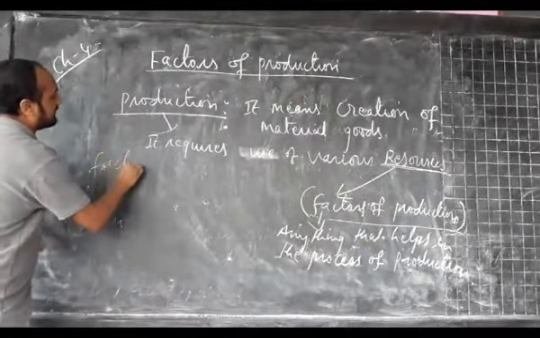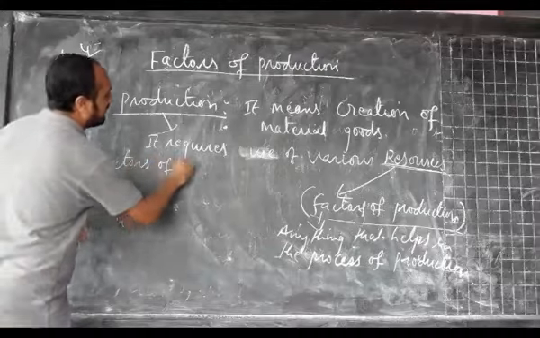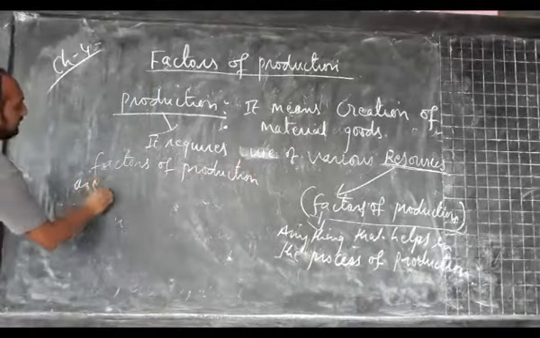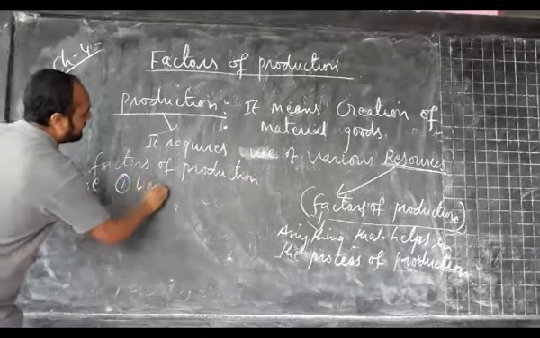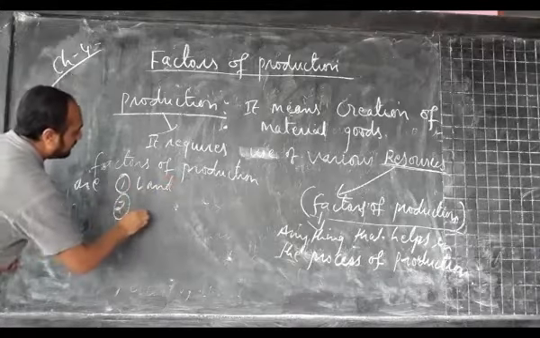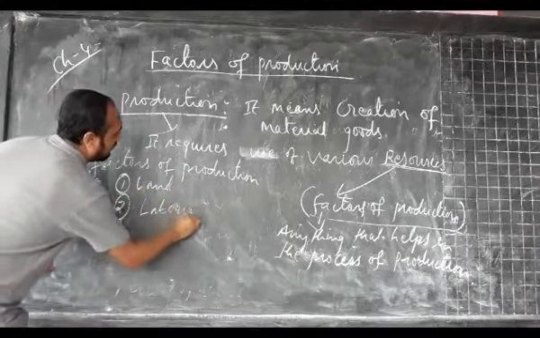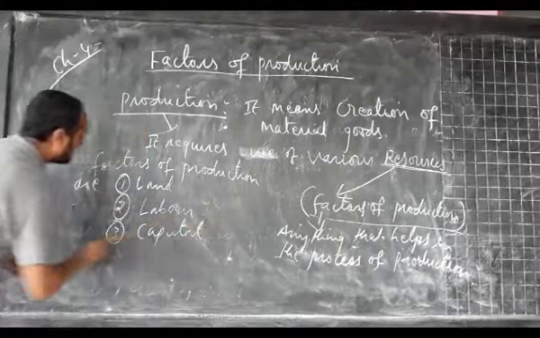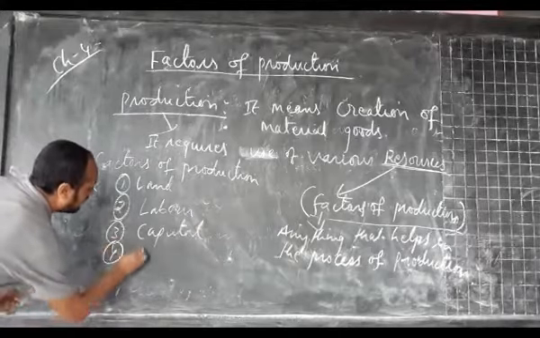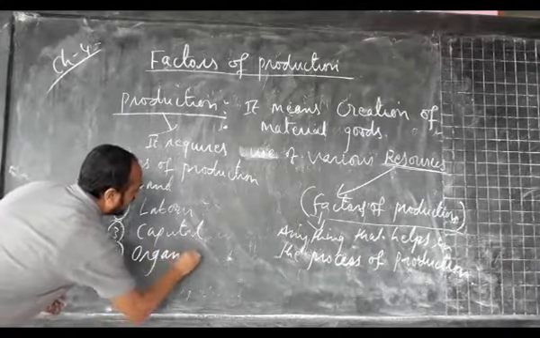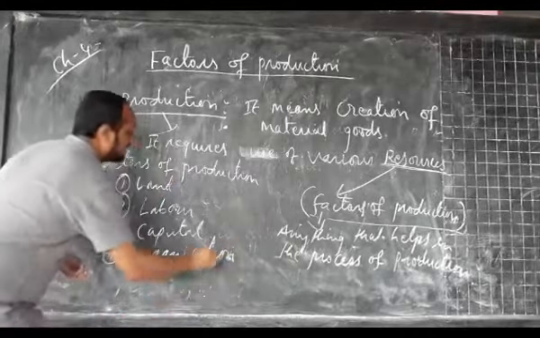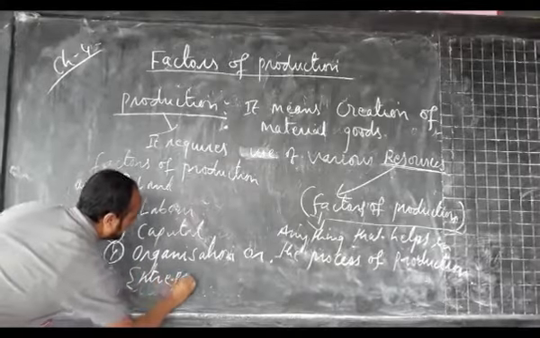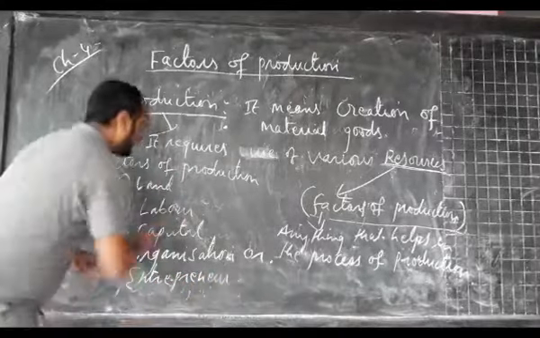Now the factors of production are: number 1, land; number 2, labor; number 3, capital; and number 4, organization or entrepreneur.